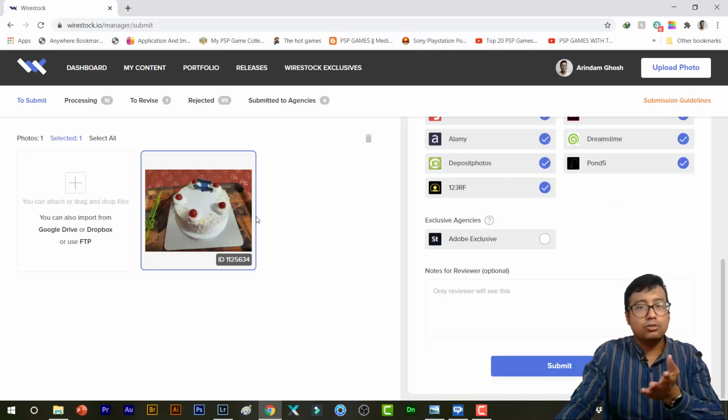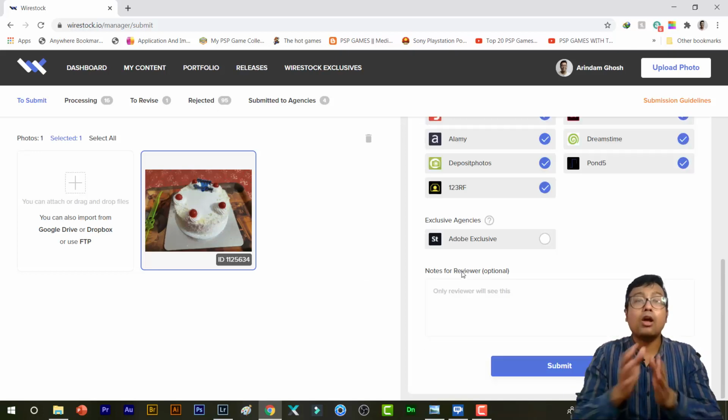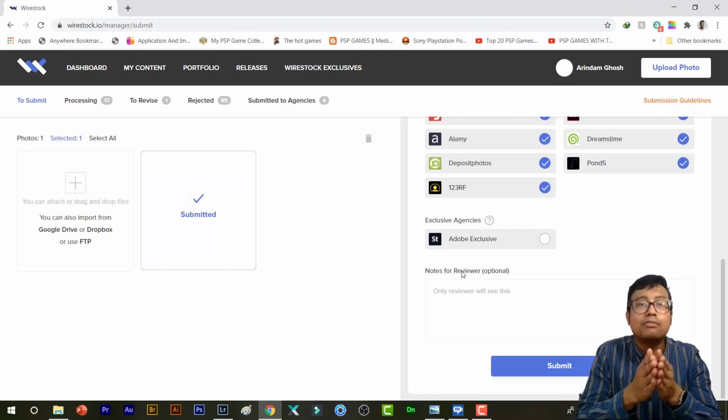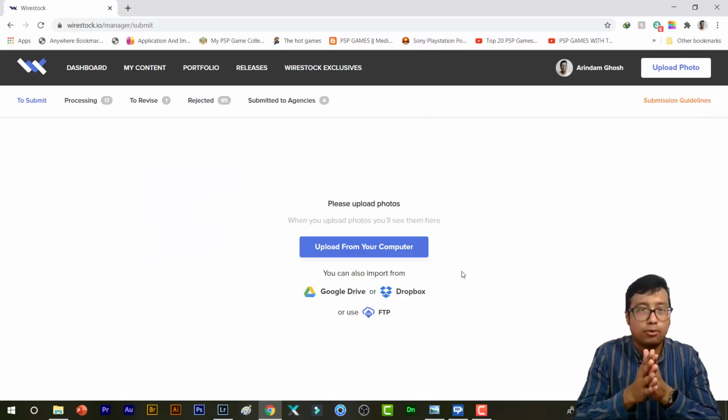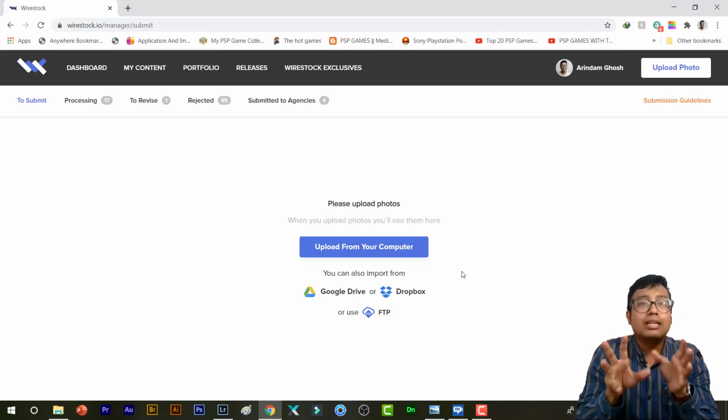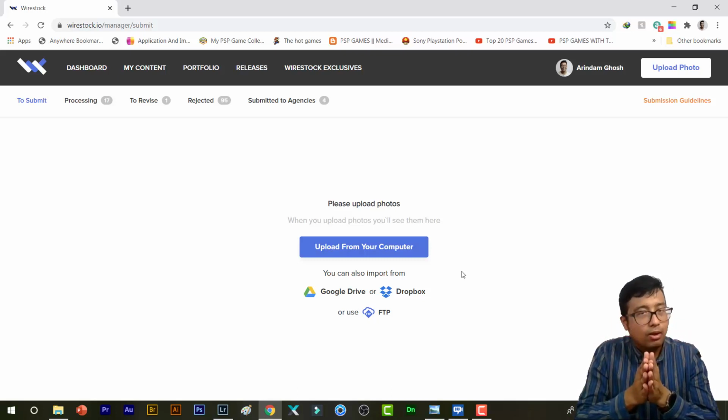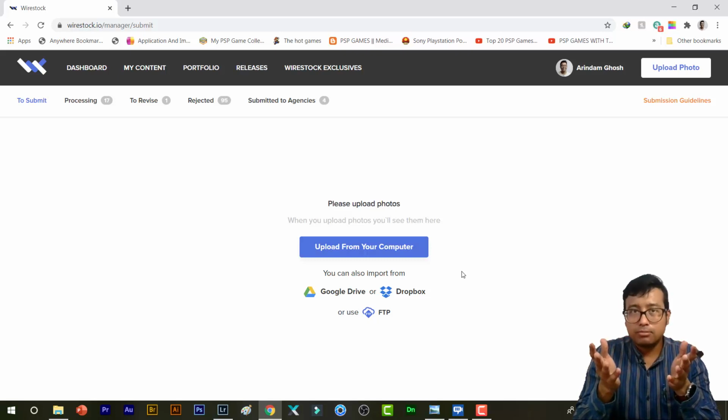So now what I need to do, I'll simply click submit. I just did it for demonstration purpose. That photo was not edited, it was a crap photo, it will get rejected. I accept that. Now Wirestock doesn't do it for free. They will claim 15% of your sales value. Okay, so not a problem.